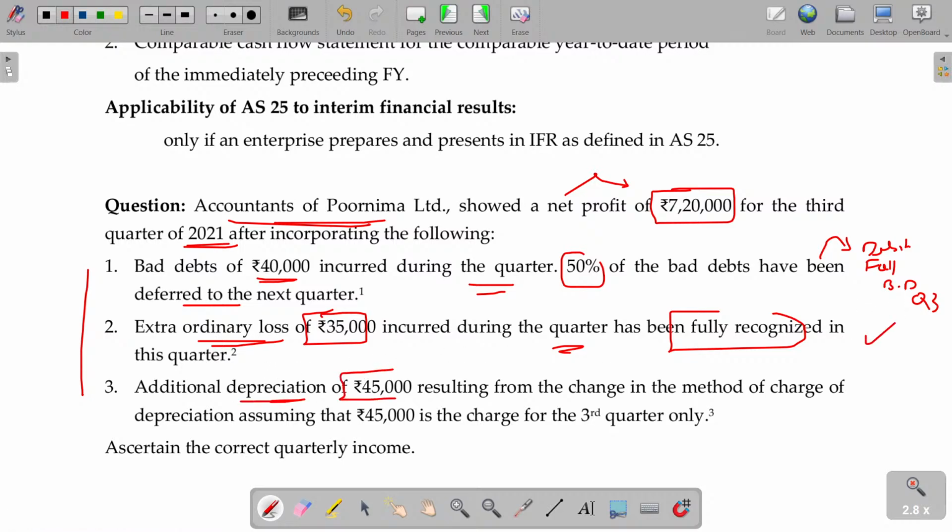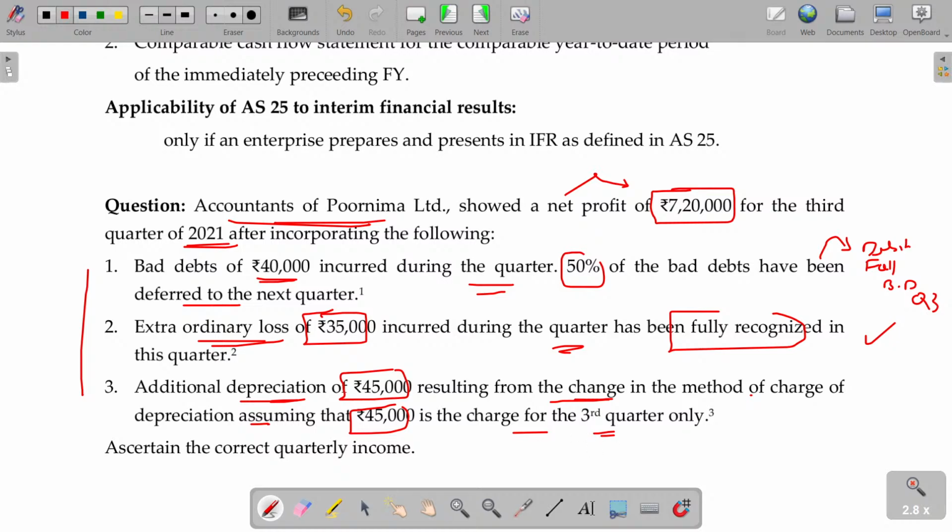Additional depreciation 45,000 resulting from the change in the method of depreciation, assuming 45,000 is a charge for the third quarter only. If there is any change in the method of depreciation, in the year of change, the impact of change in terms of value should be disclosed and the reason for change also disclosed.